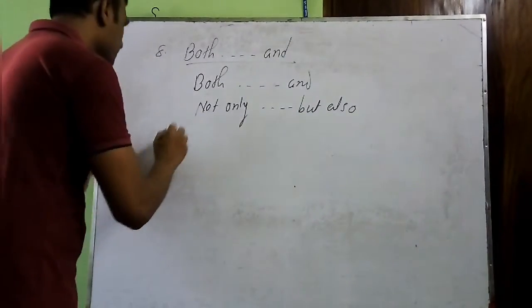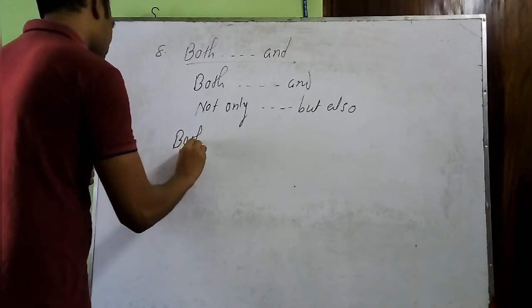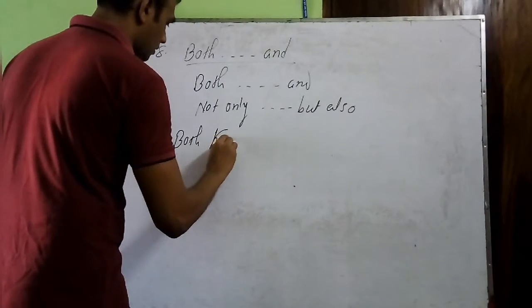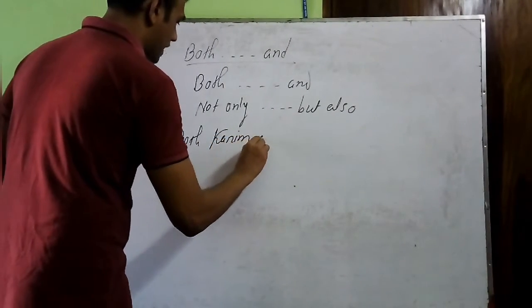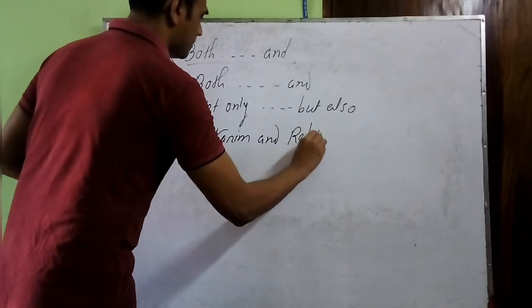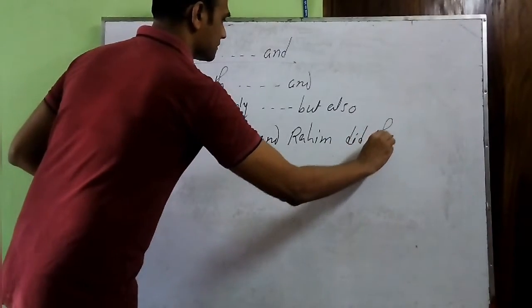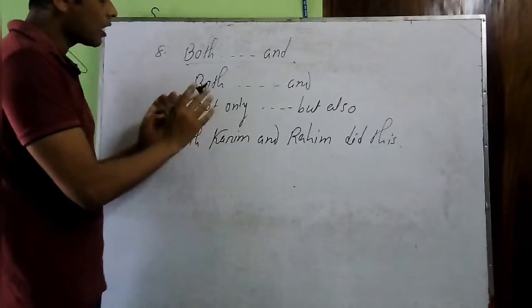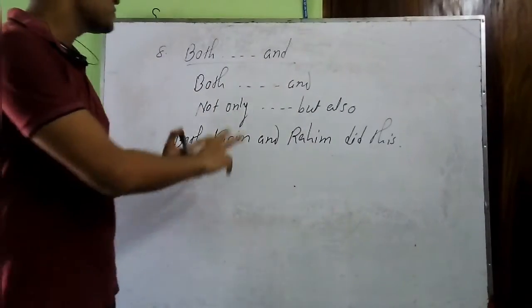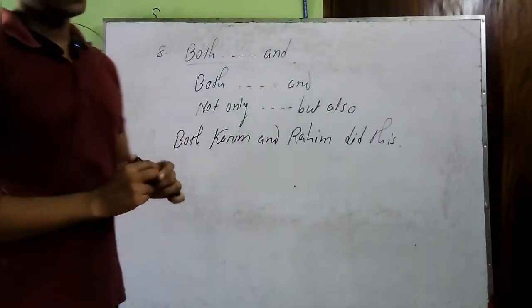I'll show you an example here. Both Karim and Rahim did this. Here we can see that we have two subjects added by both and.